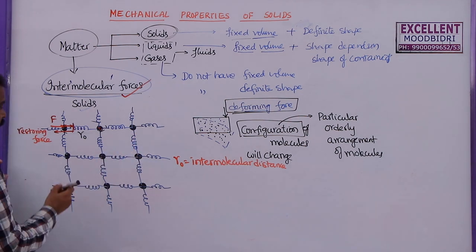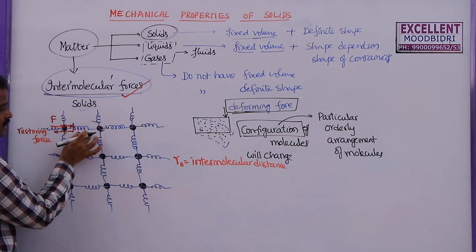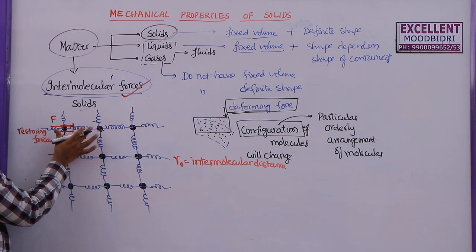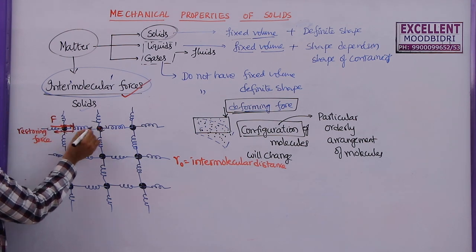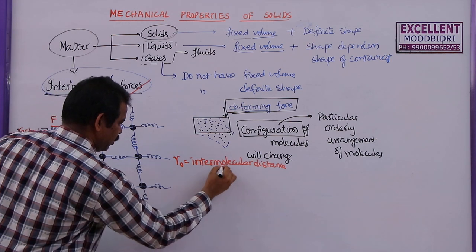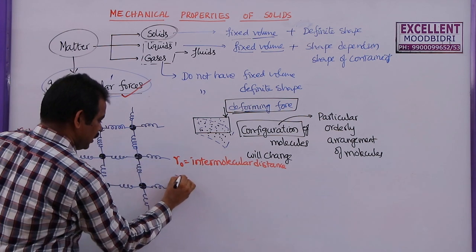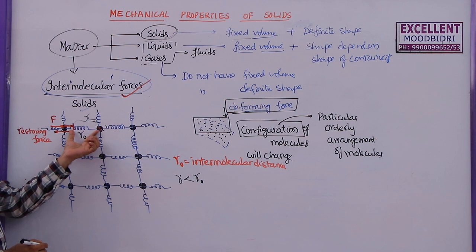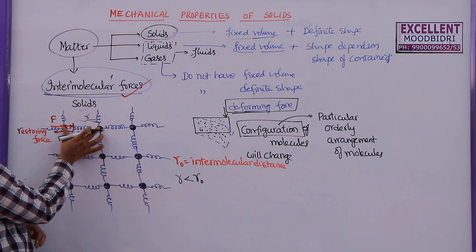Now here, whenever force is applied, when R0 decreases, a force will develop here which will increase the distance between these two molecules. Now what I am going to write: the intermolecular distance is R0. If the distance is R, with R less than R0, then these two molecules repel each other.